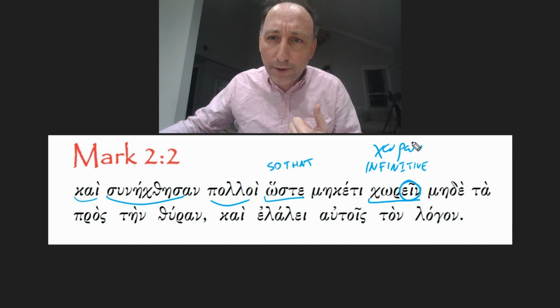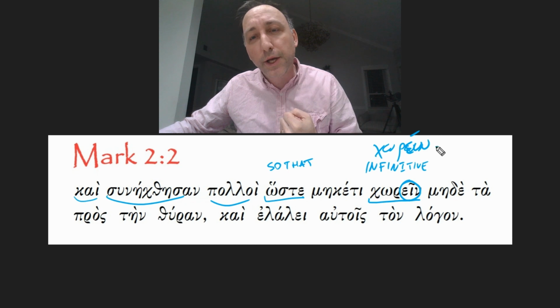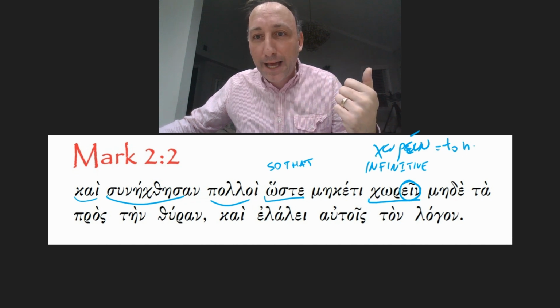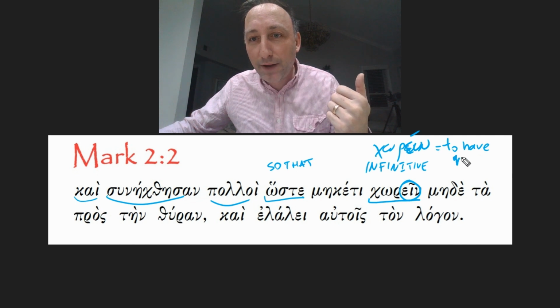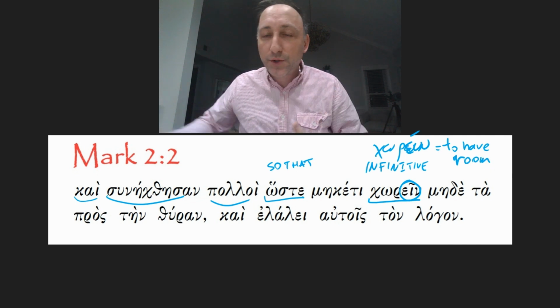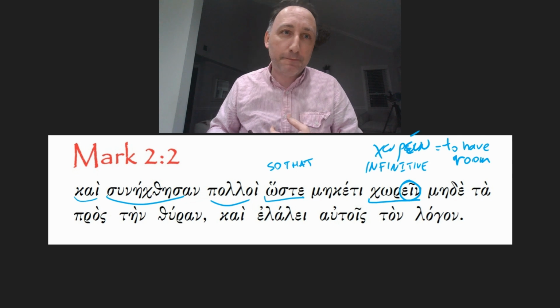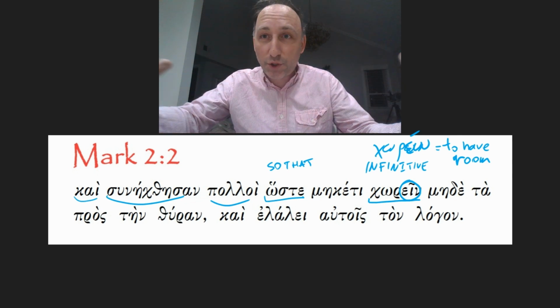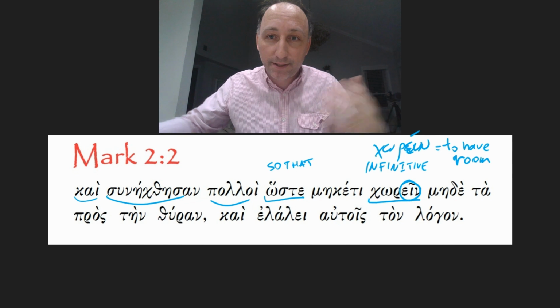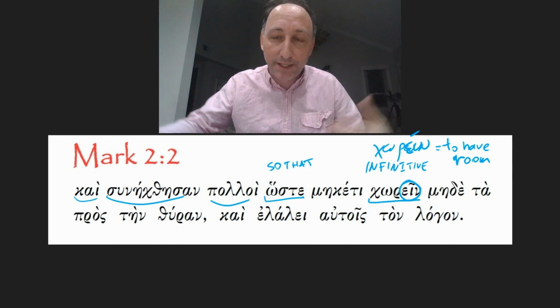Now, the verb choreo means to have space, to have room. So it's used for spaces, for squares, rooms, places that have some room, that have some space.